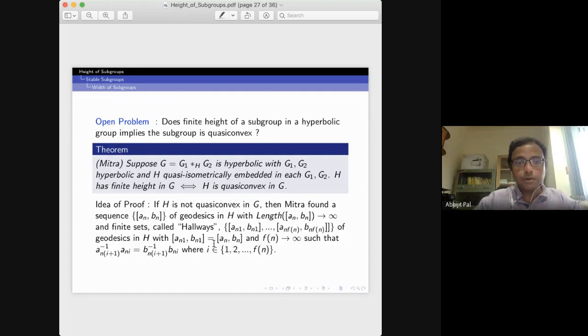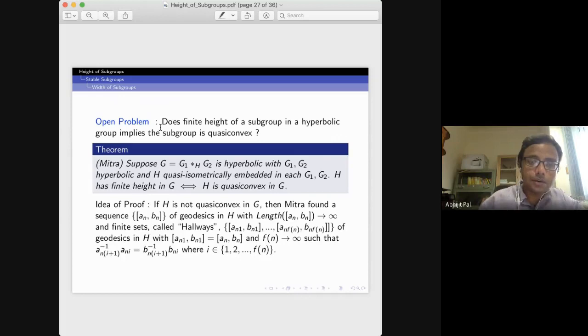Okay, so now this is an open problem. Suppose you have a finite height. Does finite height of a subgroup in a hyperbolic group imply the subgroup is quasi-convex? We know that a quasi-convex subgroup of a hyperbolic group has finite height. So is the converse true? This is still an open problem.